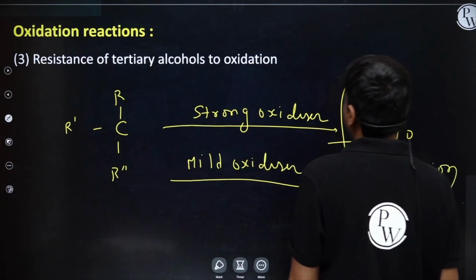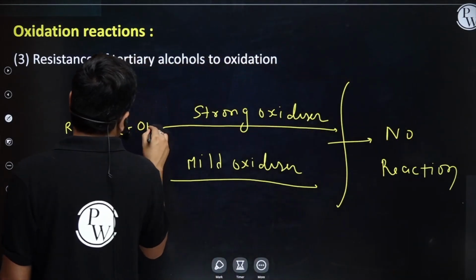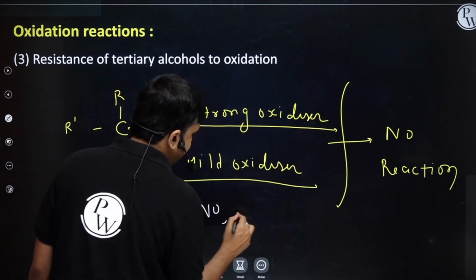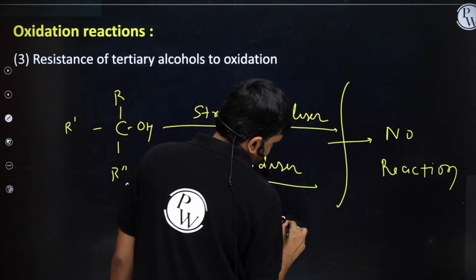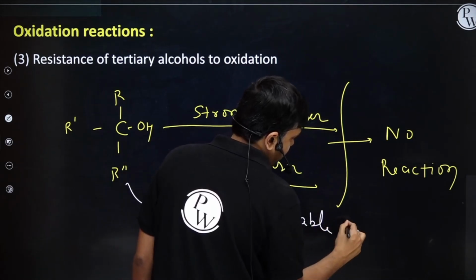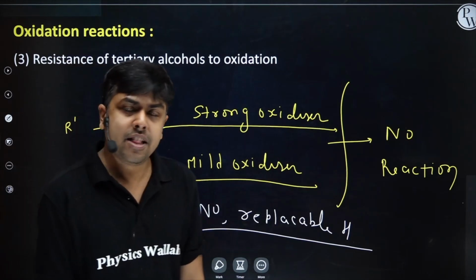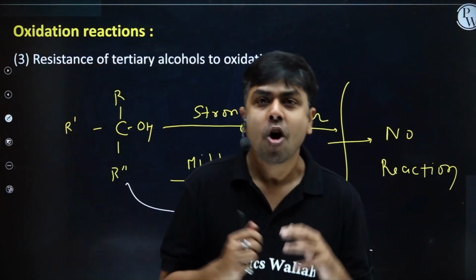You may ask why. I have already told you there is no replaceable hydrogen. So a 3-degree alcohol in general won't undergo oxidation.